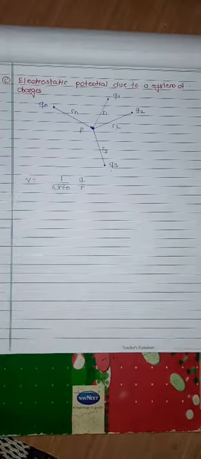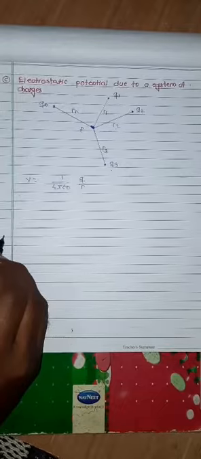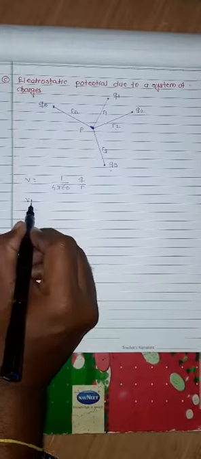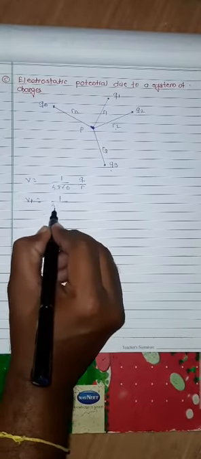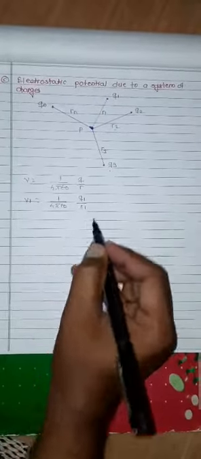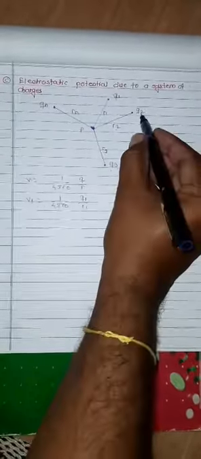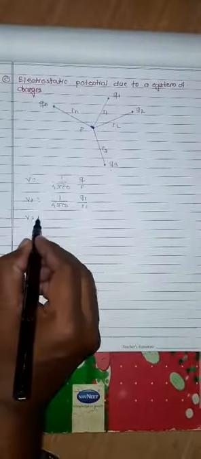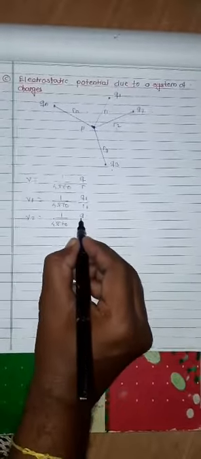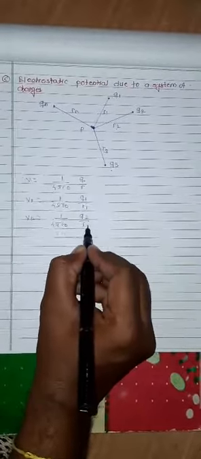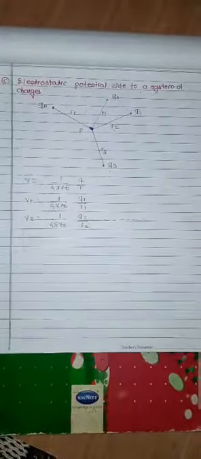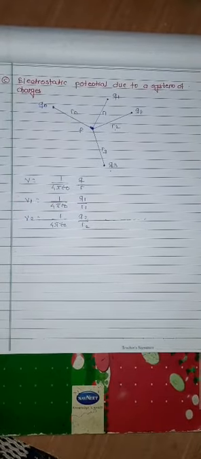Then consider the different charges. Suppose the potential due to the charge Q1 is V1, and V1 is equal to 1 upon 4 pi epsilon 0 Q1 upon R1, and the potential due to the charge Q2 is V2 equal to 1 upon 4 pi epsilon 0 Q2 upon R2, and so on. Now this is the superposition principle.